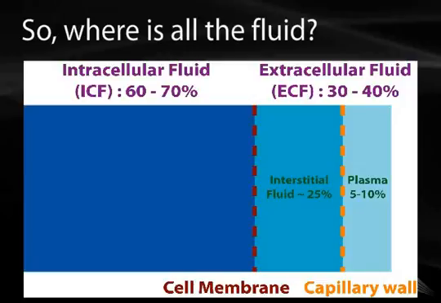There are several membranes that separate these various compartments. So the membrane that separates the interstitial compartment from the intracellular compartment is referred to as the cell membrane, and we'll speak about this in more detail as the lecture continues. And the membrane that separates the interstitial compartment from the plasma compartment is the capillary wall, and that will be the focus of the next series of slides.